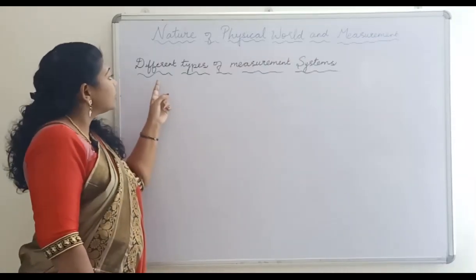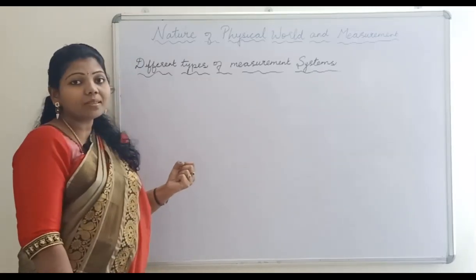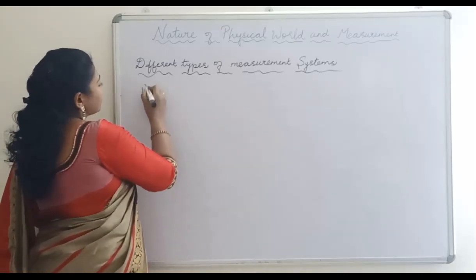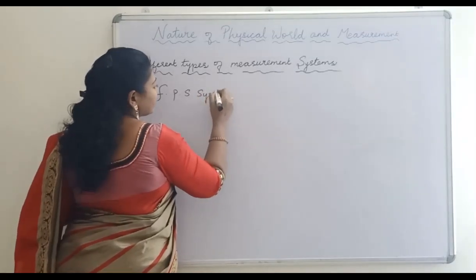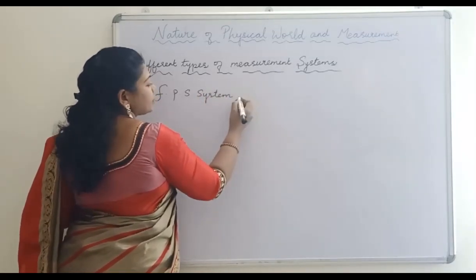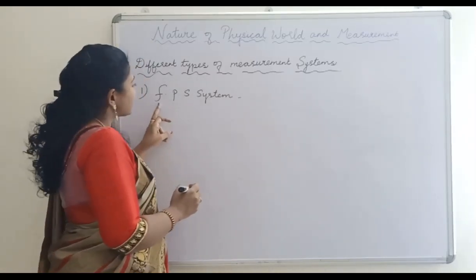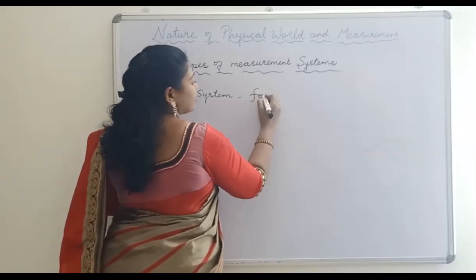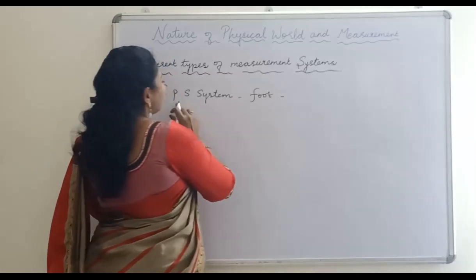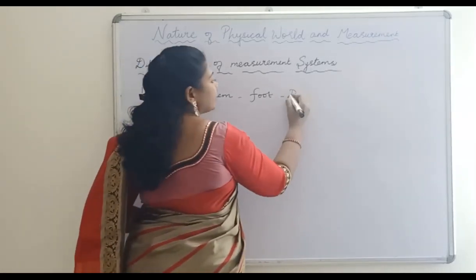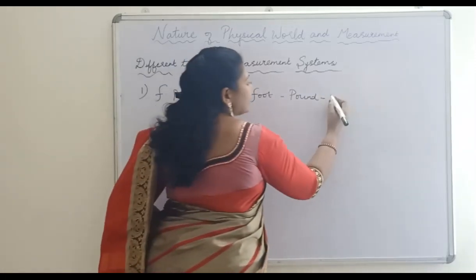Next we are going to see about the different types of measurement systems. What are the different types of measurement systems? So first one is FPS system. In this system, the length is measured in terms of foot. Okay, the length is measured in foot. The mass is measured in pound. And the time is measured in seconds.